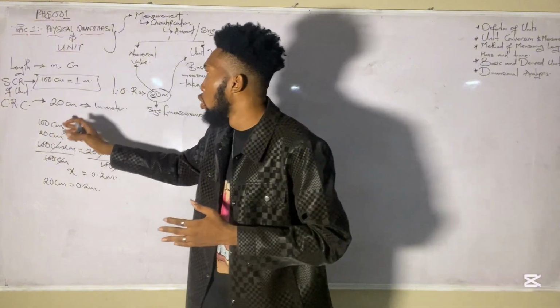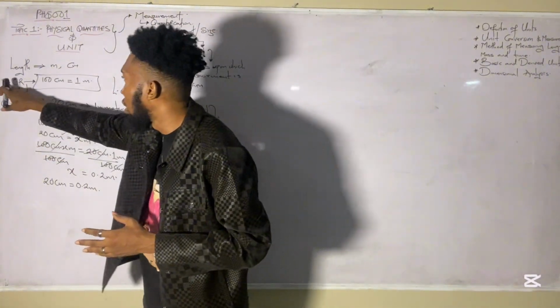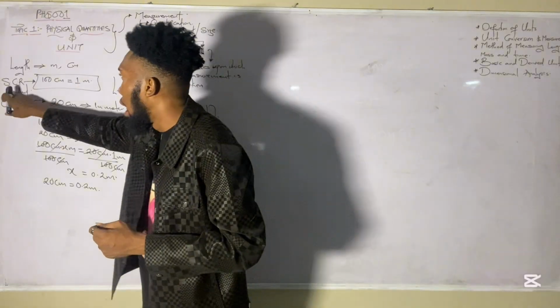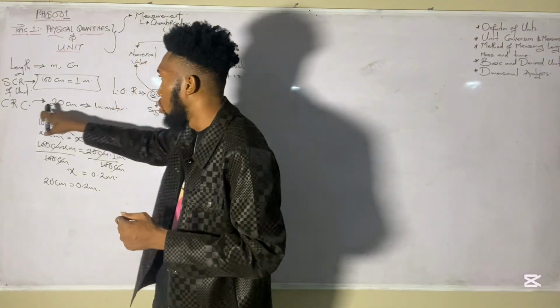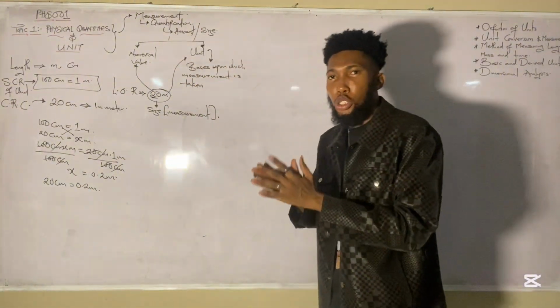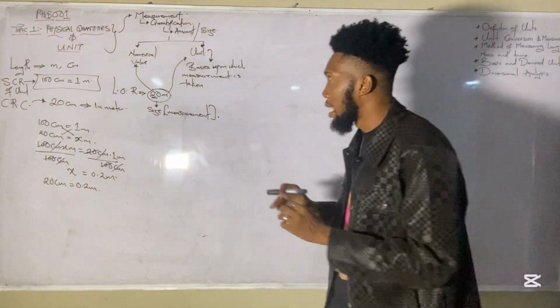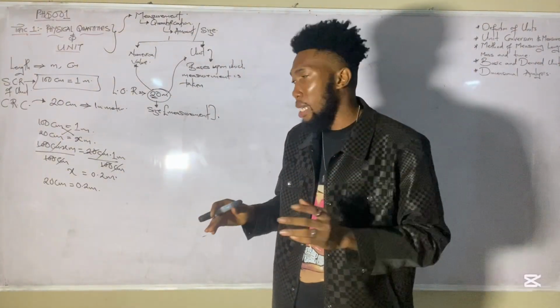So across every parameter or unit that you are working with or trying to convert, this is the standard. You must know your SCR and state your SCR, which is the standard conversion for that unit, and you must know your conversion relationship of consideration, which is what you are trying to convert. Then when you have that, you work with that, you get your answer. And that's how conversion is. The same thing applies to other parameters.